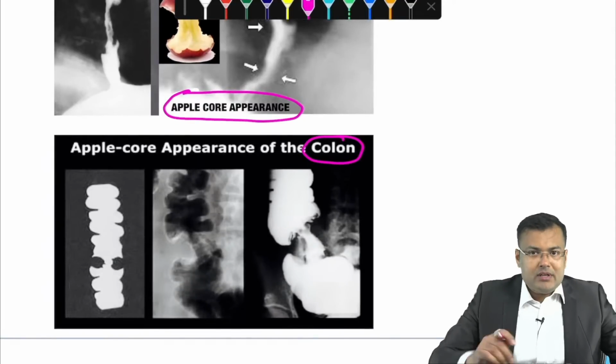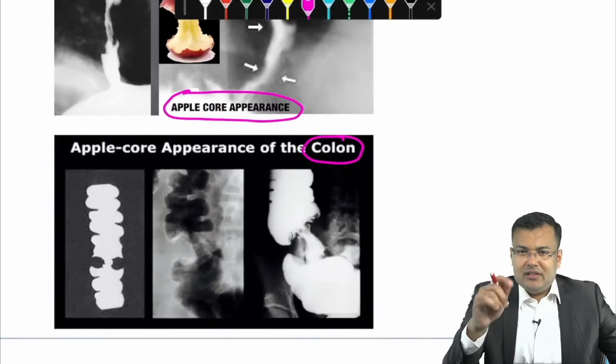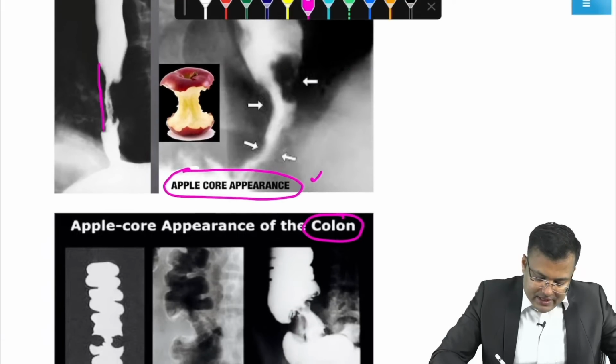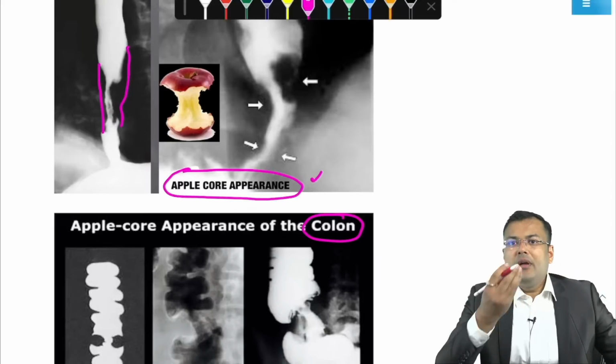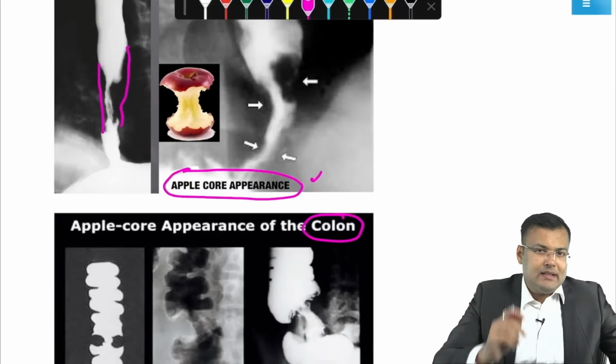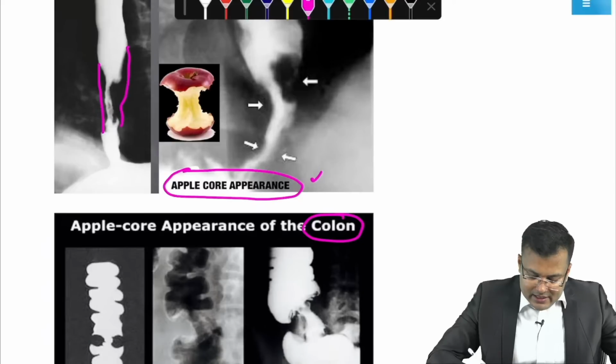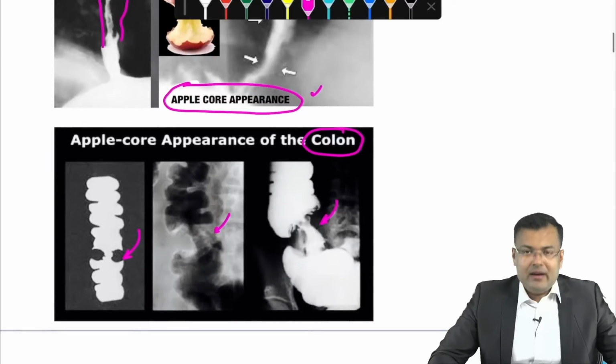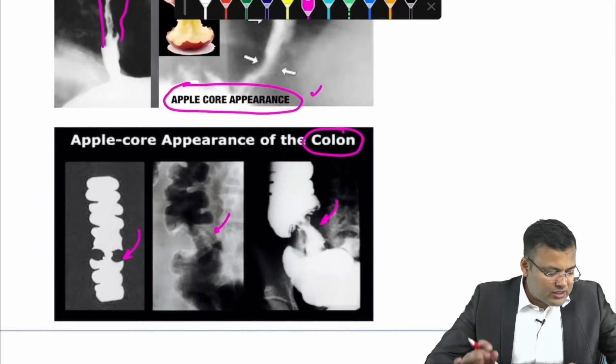But there will be a difference of investigation. If it is seen on barium swallow, it is seen in carcinoma esophagus. And if it is seen on barium enema, it is seen in carcinoma colon. So apple core appearance is non-specific.